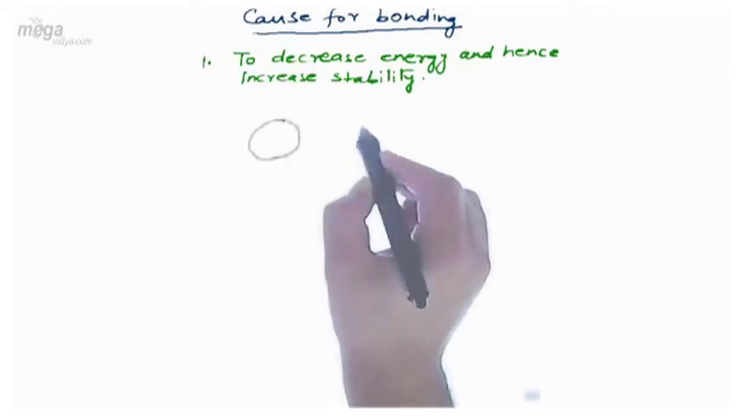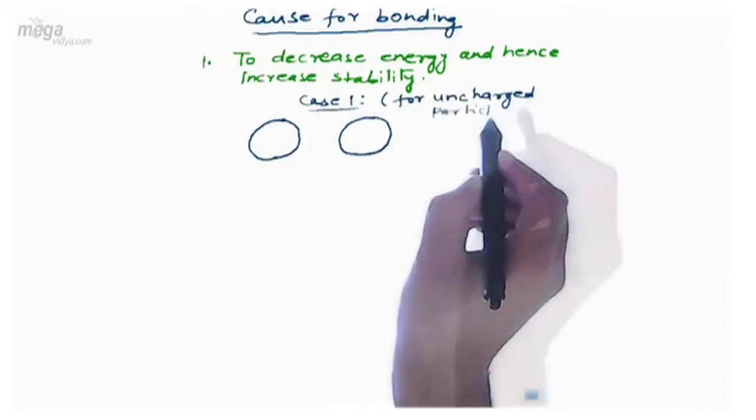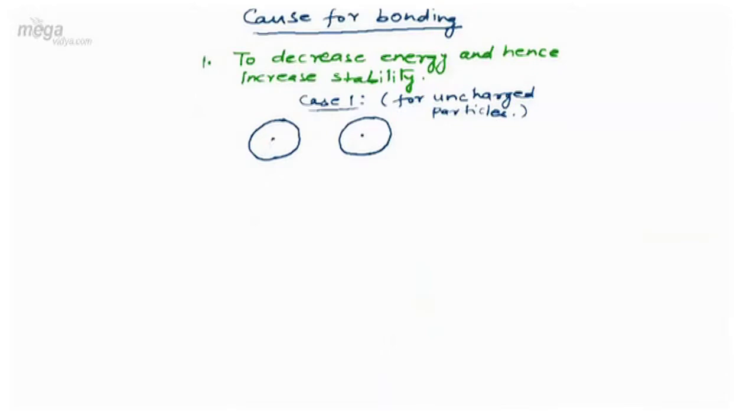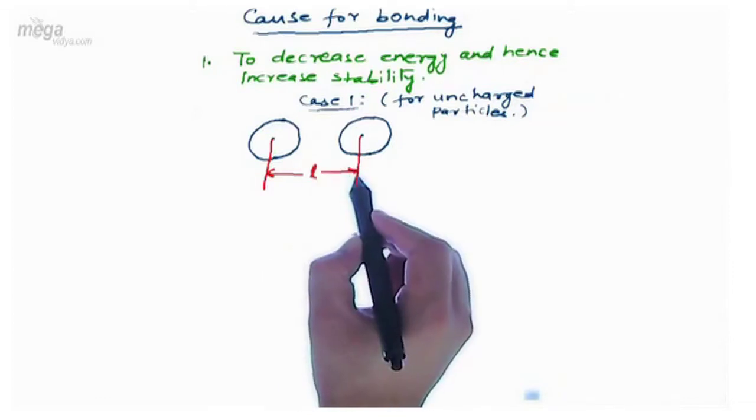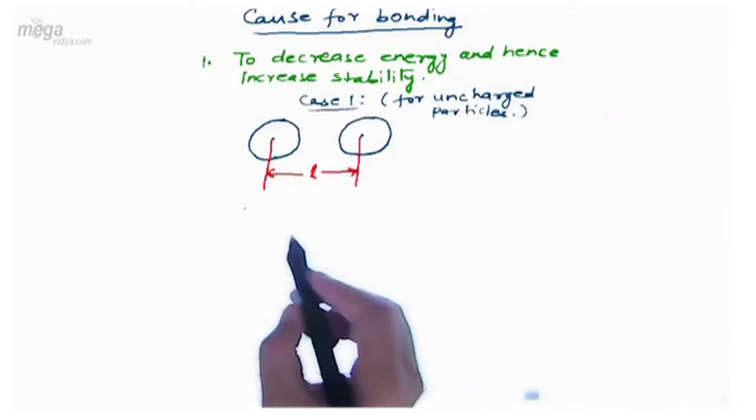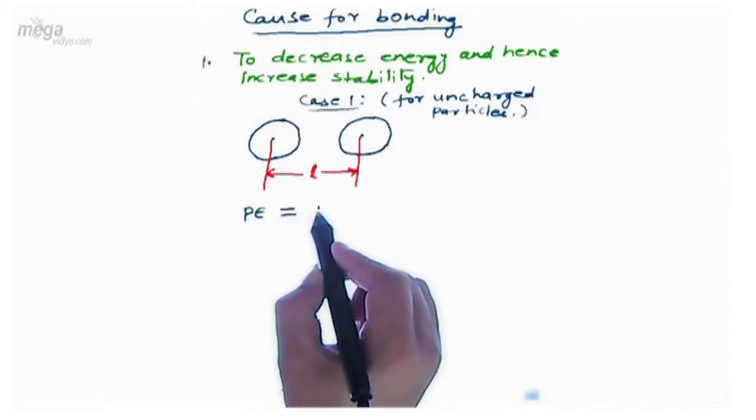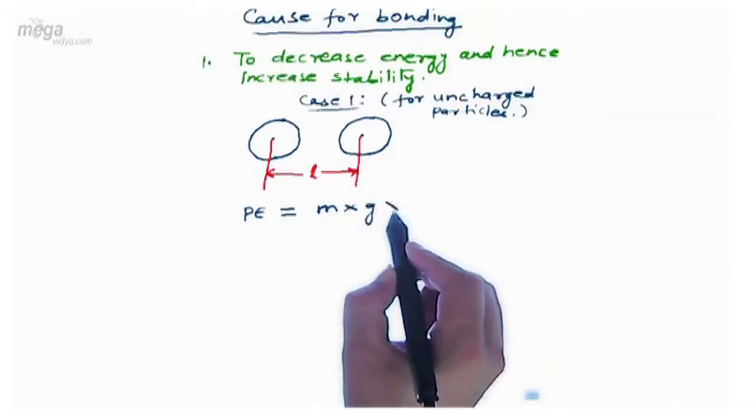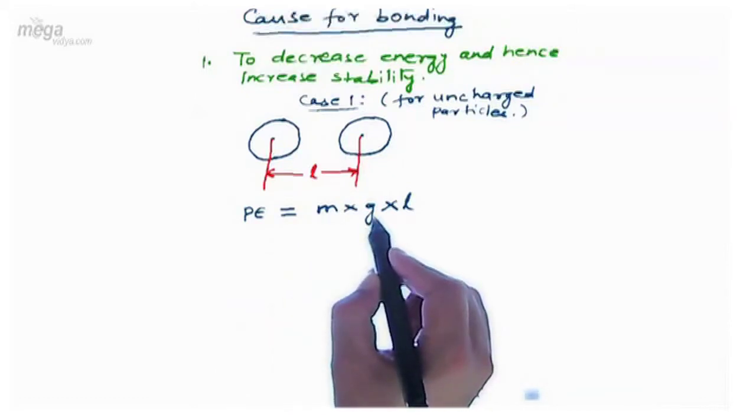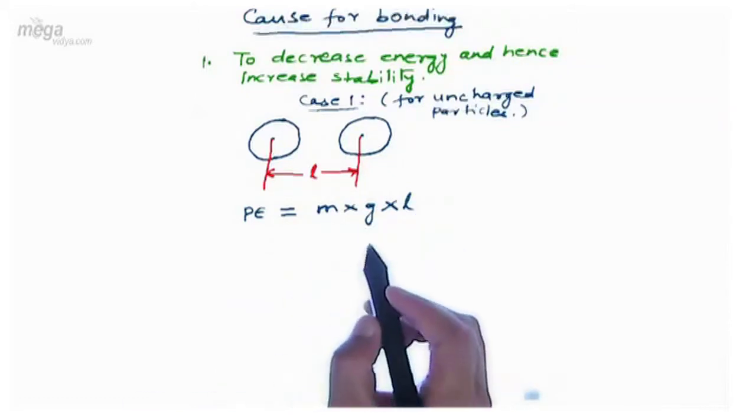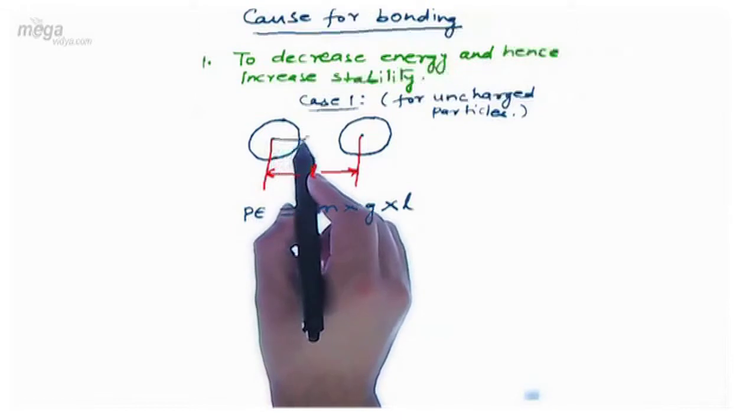Now let us consider two uncharged particles. Let us call it case 1, for uncharged particles. Let's say the distance between, that is the internuclear distance between these two particles, is given by L. As is well known to us, potential energy for an uncharged particle is given by the formula mass into acceleration due to gravity into separation between the two particles. Here m is the mass of the particle, g is the acceleration due to gravity, and L is the separation between the particles.